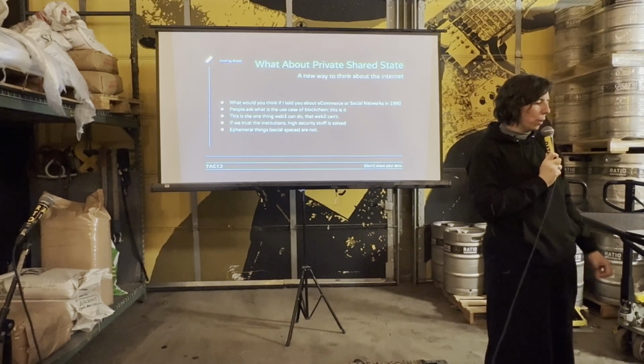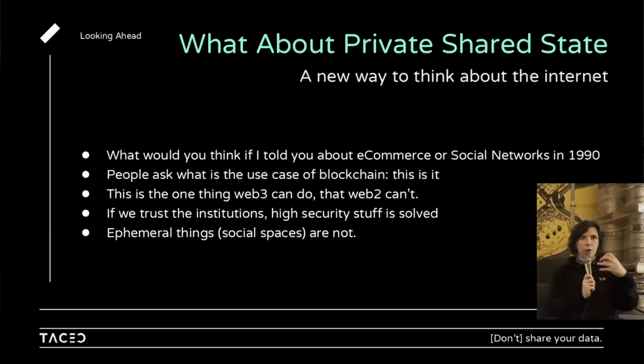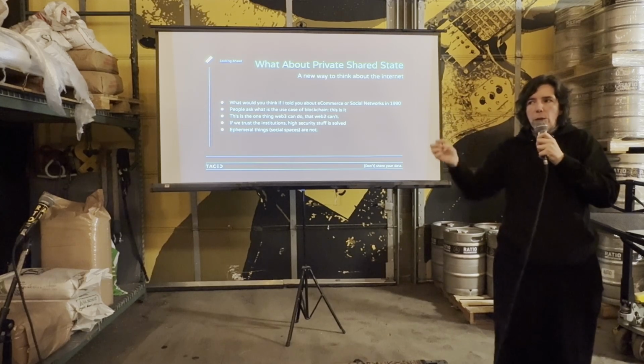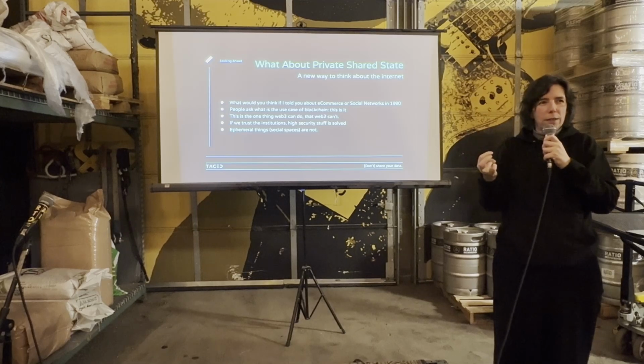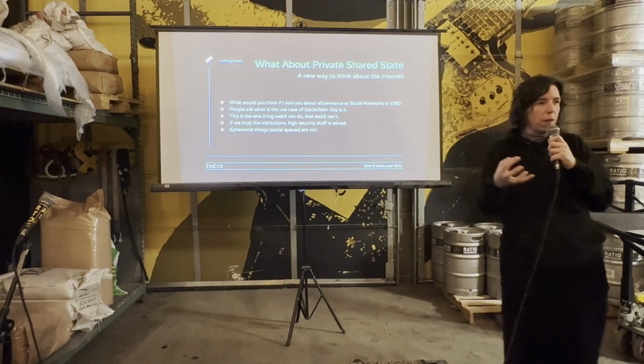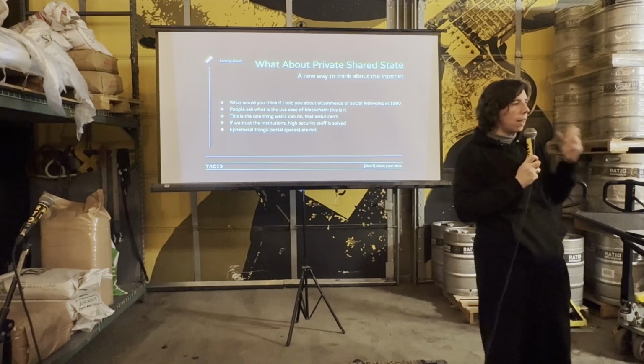For me, thinking about private shared state is like talking to somebody about e-commerce in 1990. E-commerce is coming, you don't believe how good this is, how big this is going to be. And I was like, what is she talking about? For me, it's kind of like this. It's really the start of the internet. And when people ask what is the use case of blockchain, this is it. This is where you need the decentralization, where you need the privacy. It's the one thing that Web 2 can't give you, because it's inherently centralized.